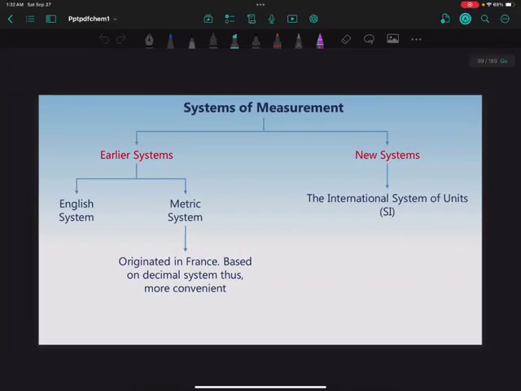The systems of measurement are the early systems and the new systems. This is not that important, so we can ignore it. Not much important.